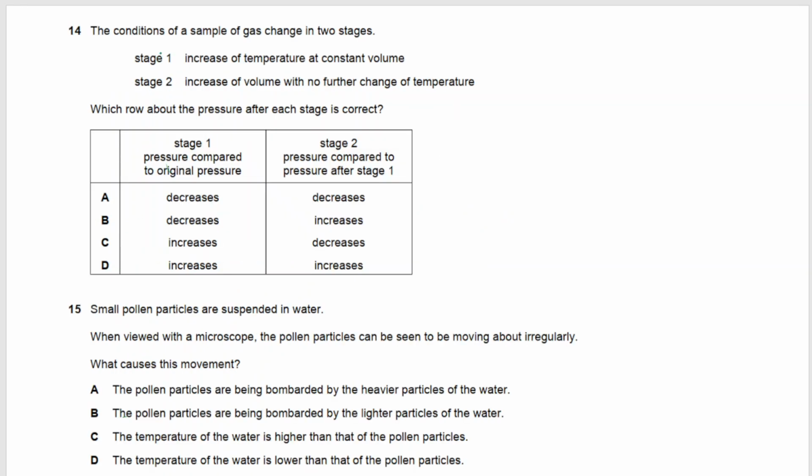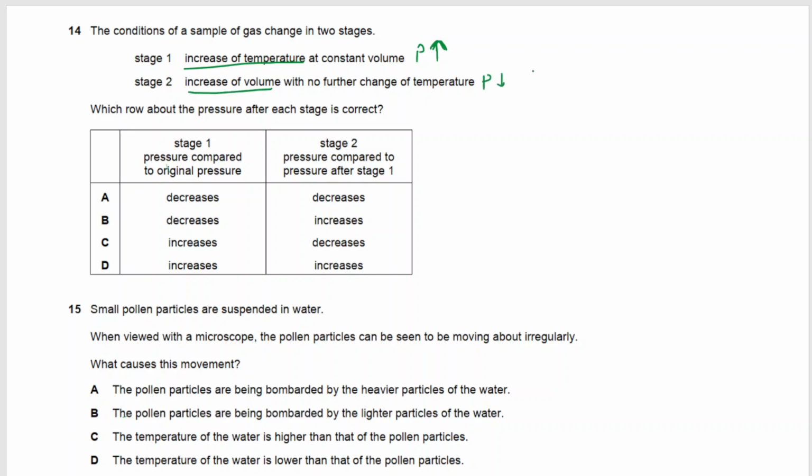Question number 14 says the conditions of a sample of gas change in two stages. Stage 1 is increase of temperature. If the temperature increases, pressure also increases, because there are more frequent collisions of the particles among themselves and with the walls of the container. And if the volume increases, the pressure decreases.